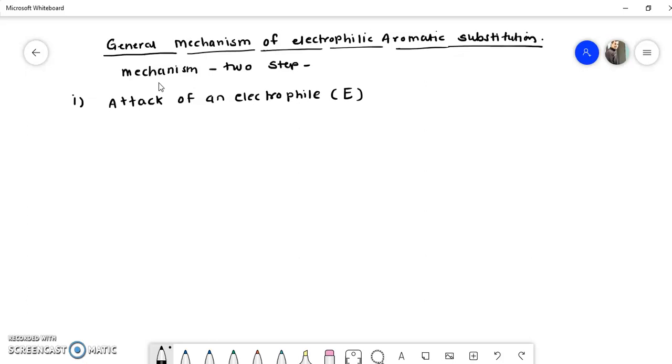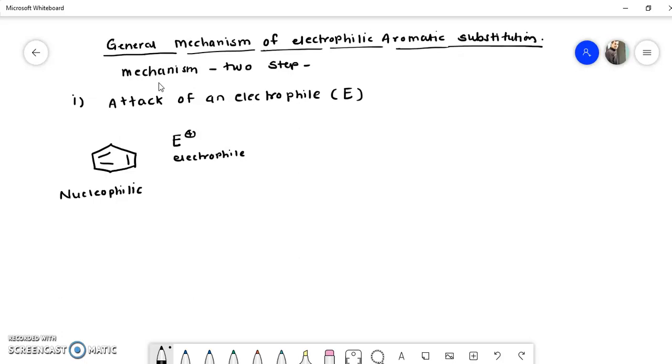So the first step in this mechanism is attack of the electrophile on the aromatic system. Here we will consider the aromatic system as benzene. Consider the example of benzene, and we'll draw the three bonds here. So this is benzene, and suppose this E plus is the electrophile. As I said earlier, benzene is nucleophilic in nature due to its pi electrons.